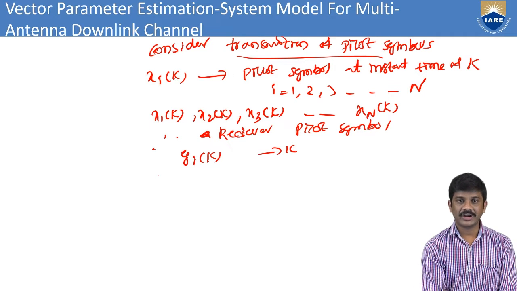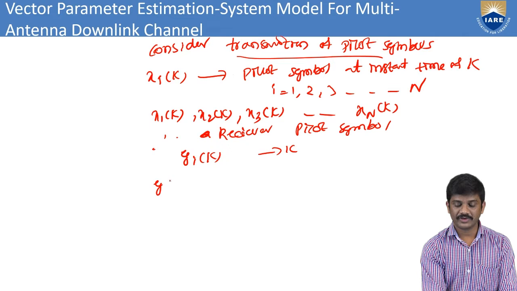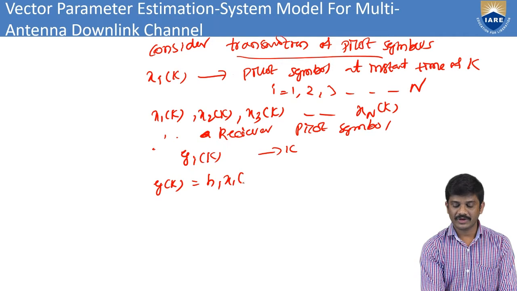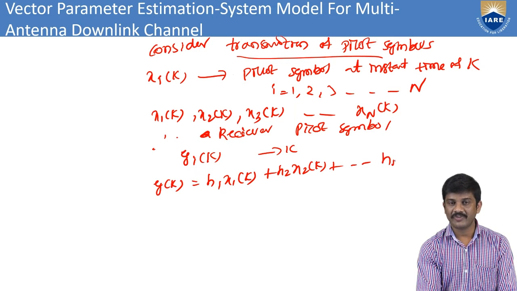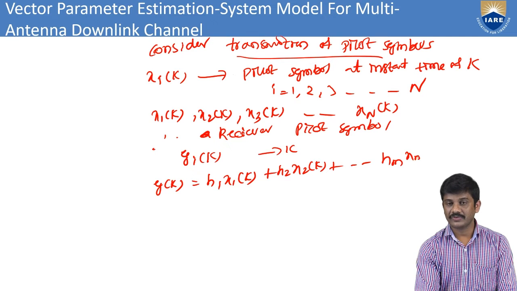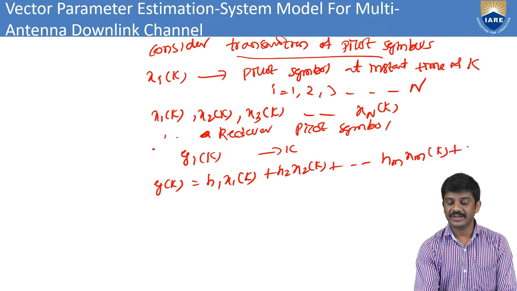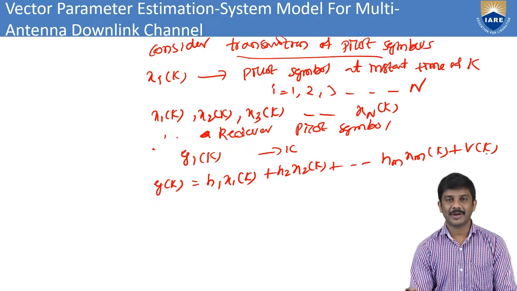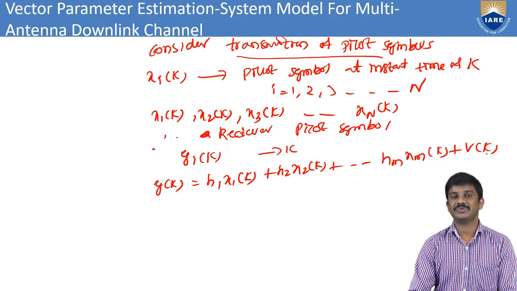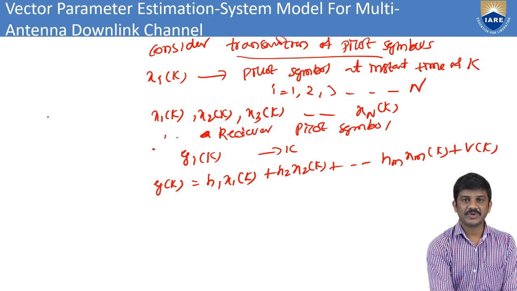Then we can also write the observation model: y of k equal to h1 x1 of k plus h2 x2 of k plus so on hm xm of k plus v of k. We must add the v of k in this observation model. Then generally the observation model is y equal to h of x of k plus v.